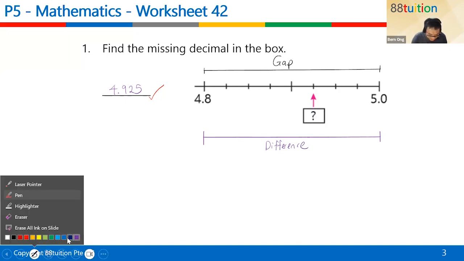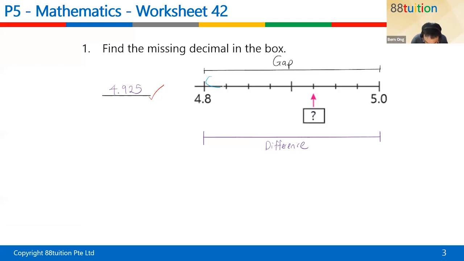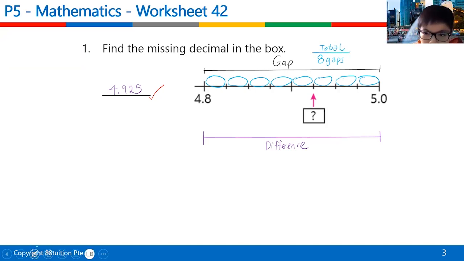What is gap? Gap means down here. How many holes are there? Gap means there's a hole down here. So 1 gap, 2 gap, 3 gap, 4 gap, 5 gap, 6 gap, 7 gap, 8 gap. So in total there are 8 gaps. The difference will be one more, no, okay.